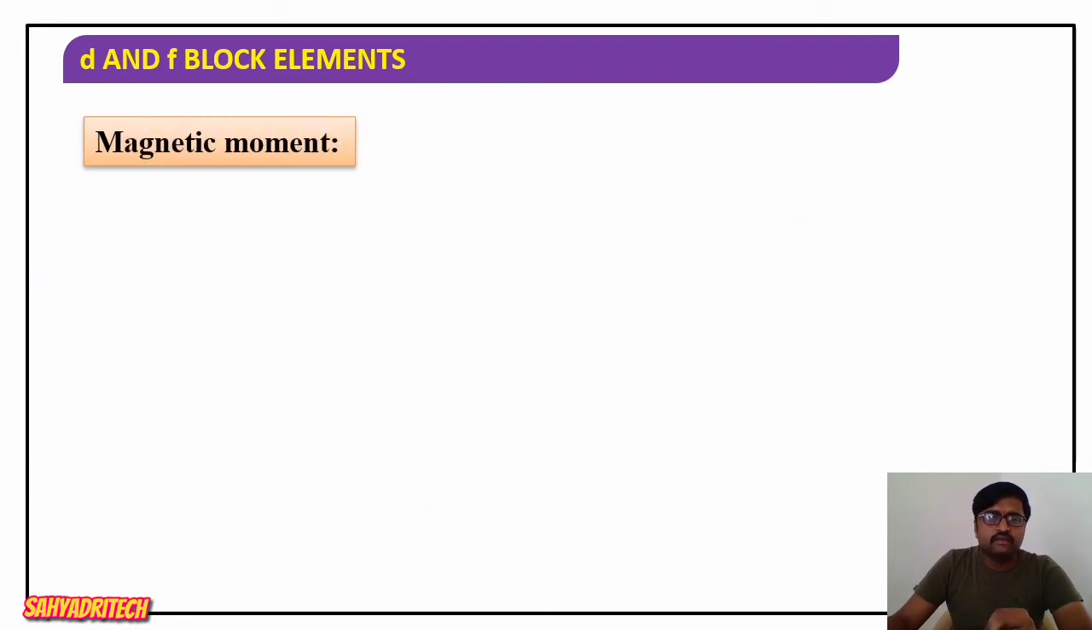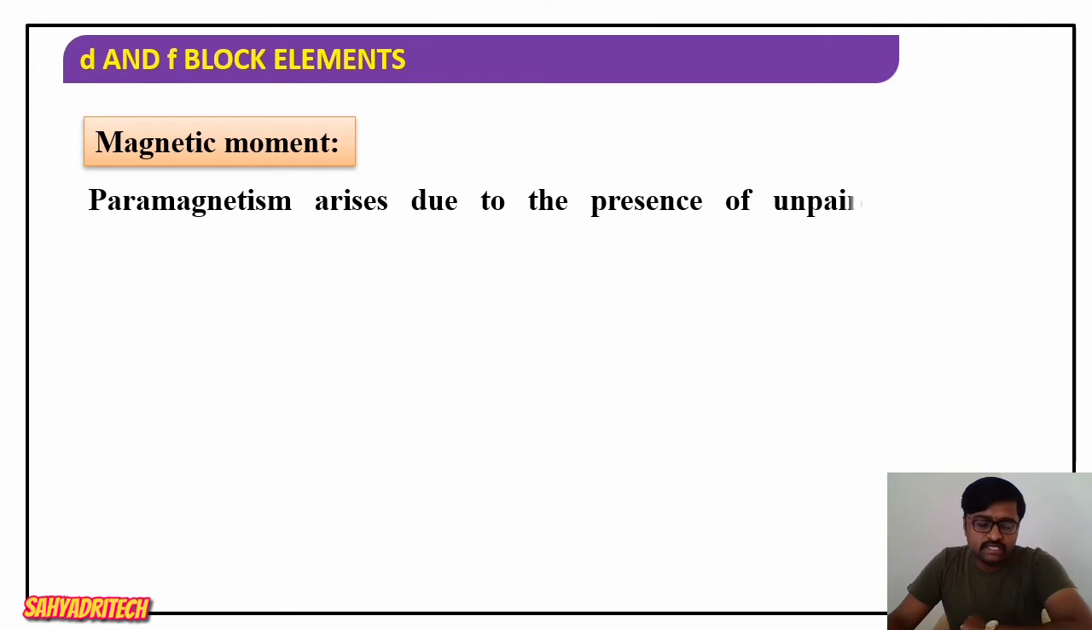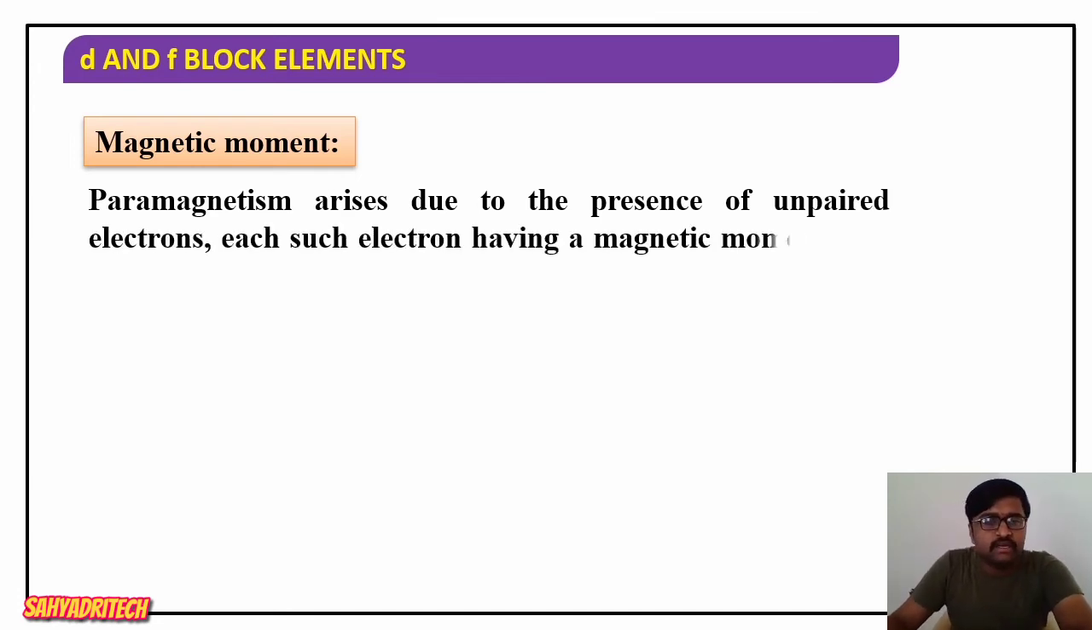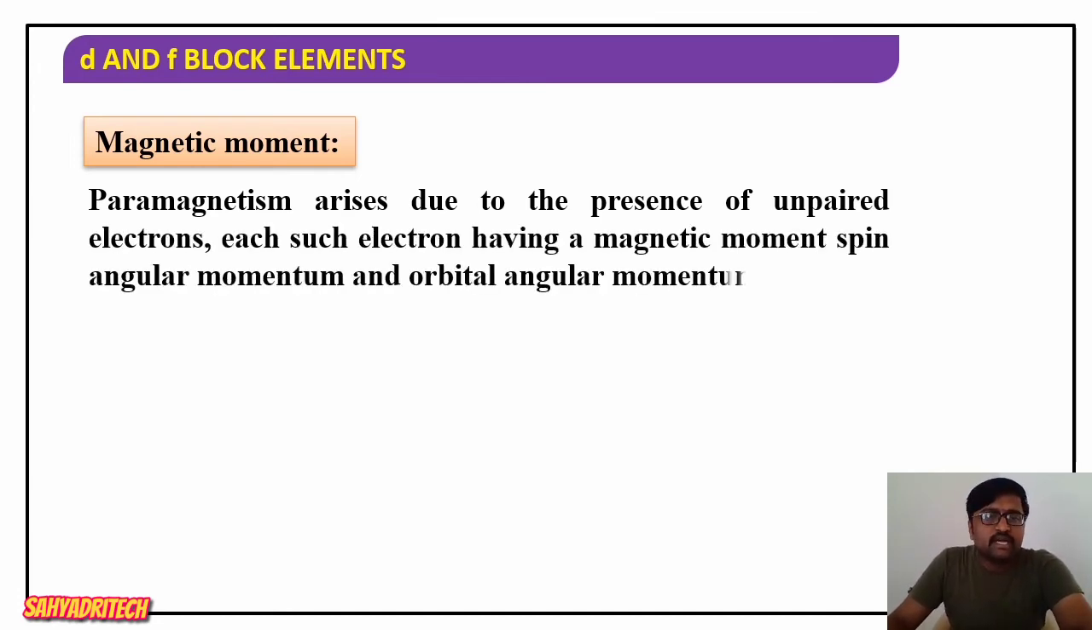Now if we consider the first one, the paramagnetic property. Paramagnetism arises due to the presence of what? The presence of unpaired electrons. What is responsible for paramagnetic behavior? It is due to the presence of unpaired electrons in a d subshell. And what about diamagnetic? It is because of paired electrons. So the unpaired electrons are going to exhibit paramagnetism. Therefore, we say paramagnetism arises due to the presence of unpaired electrons.